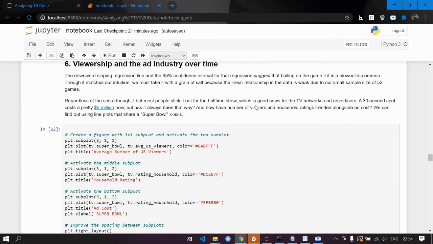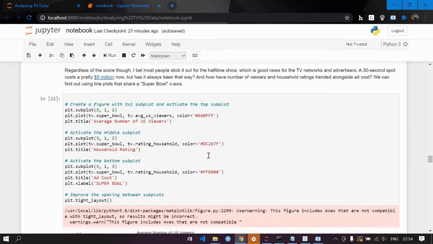What we are going to do is create a figure with 3 by 1 subplots and activate the top subplot. We took subplot 311, then another subplot that plots TV Super Bowl against TV average users, with a color, and the title would be average number of US users. As I have mentioned before, this data is particularly for US-based users because the Super Bowl is mostly famous in the USA only. So we took the data of the USA only.